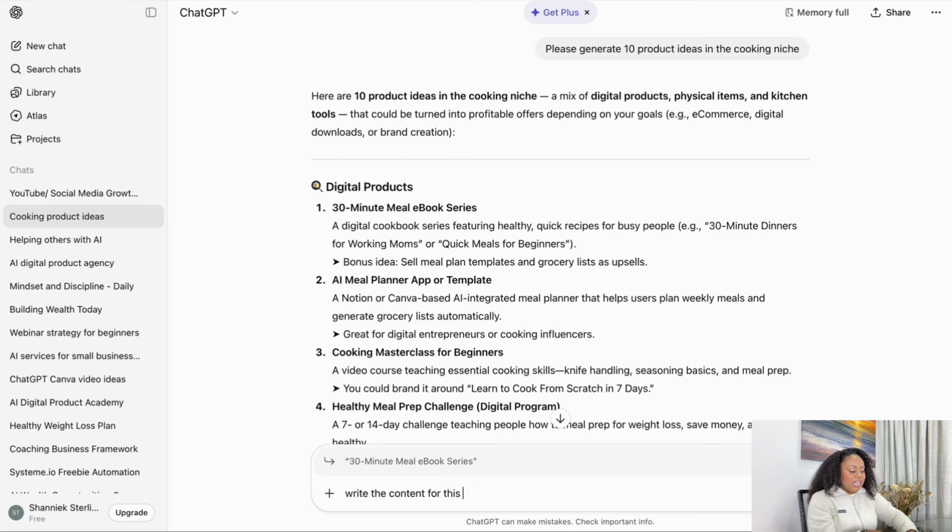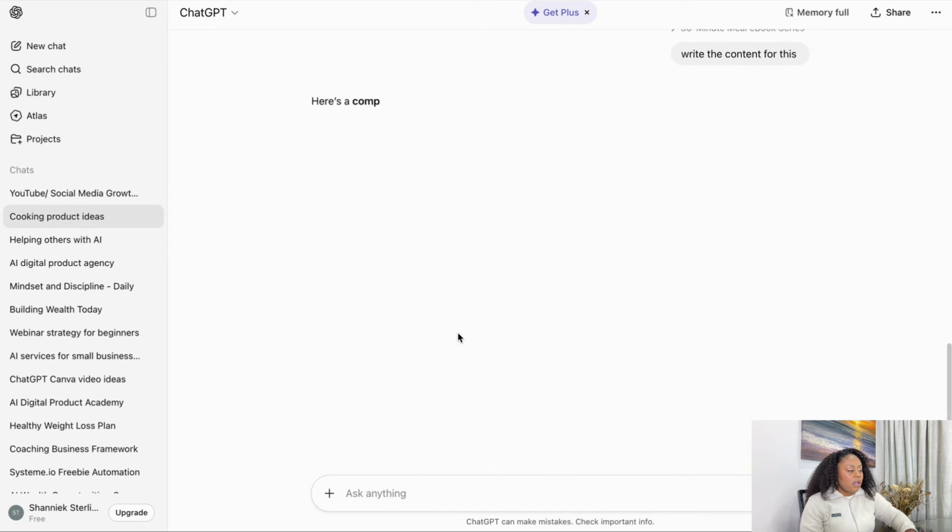So being that we did that just now, right here, we highlighted it. So ChatGPT is literally just going to answer what we highlighted. So write the content for this. So let's go. All right.